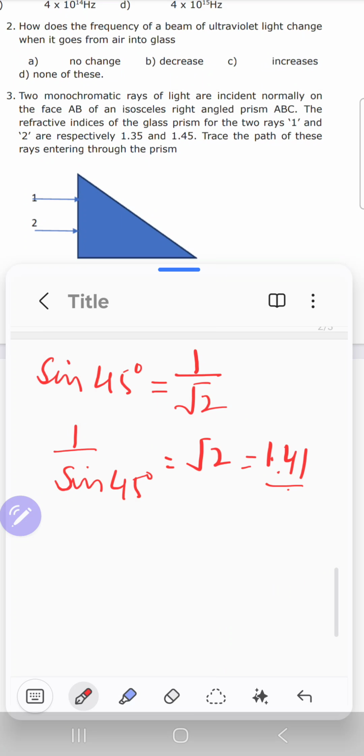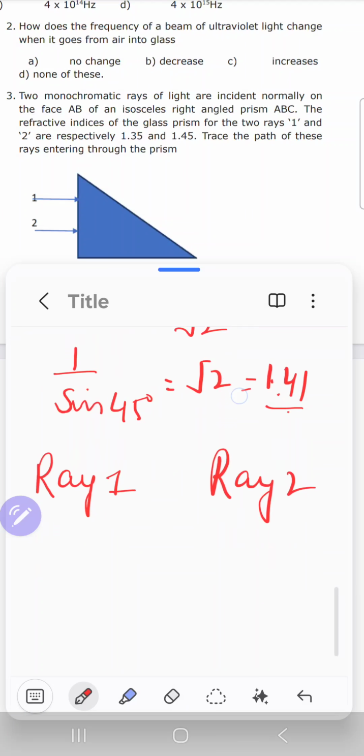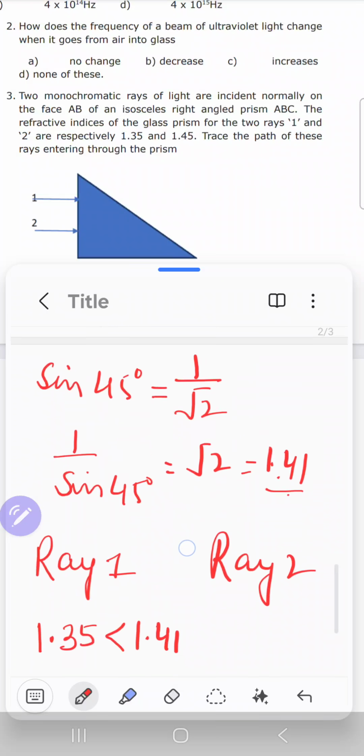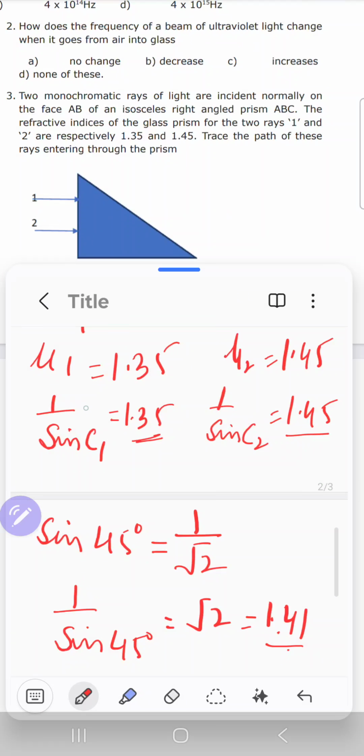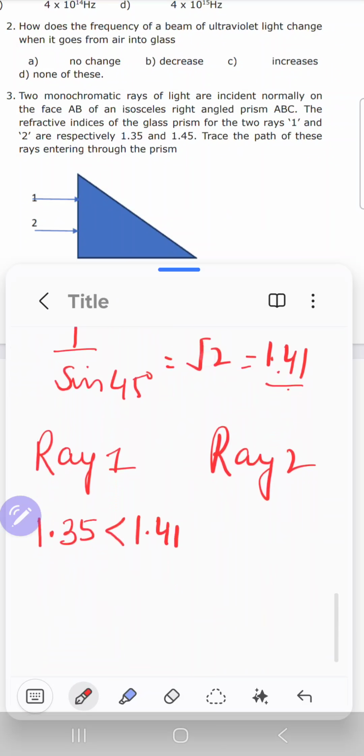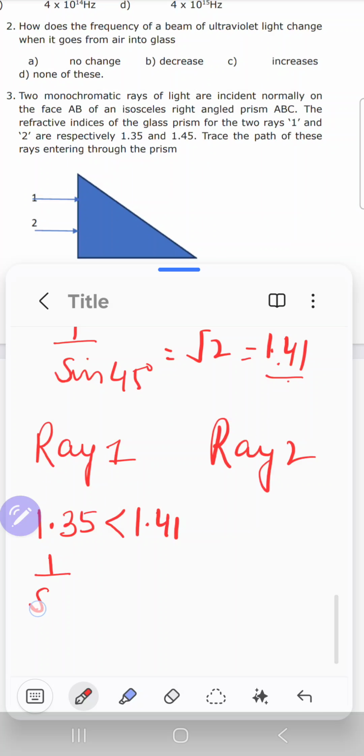So from these relations, let's write down for ray 1: refractive index is 1.35, which is less than 1.41. We are going to compare angle of incidence and critical angle. 1.35 is 1 over sine C1, so I'm writing 1 over sine C1 is less than 1 over sine 45.